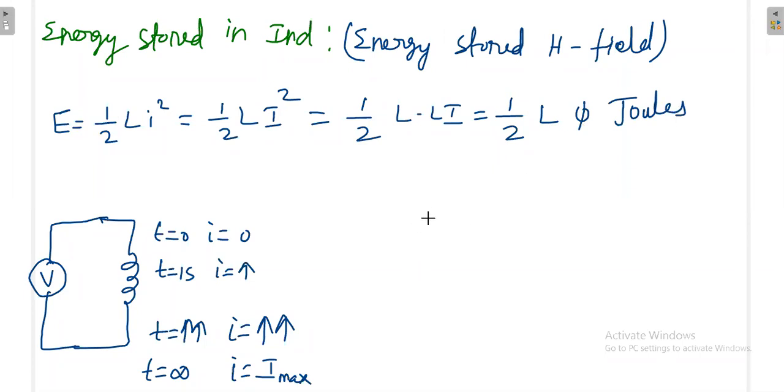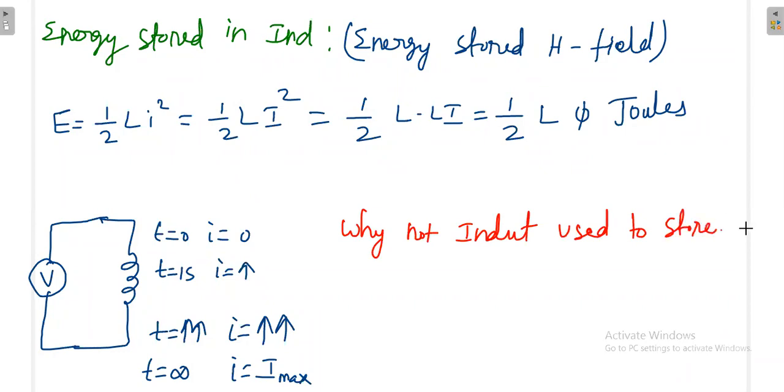Now the question arises, why are we not using the inductor to store energy? In general, why is the inductor not used to store energy?